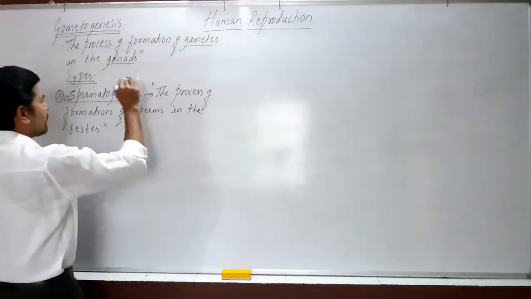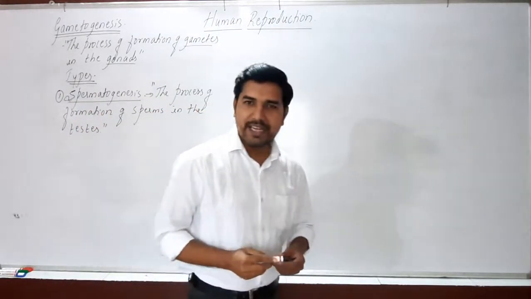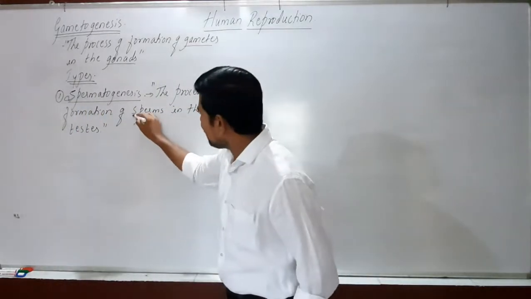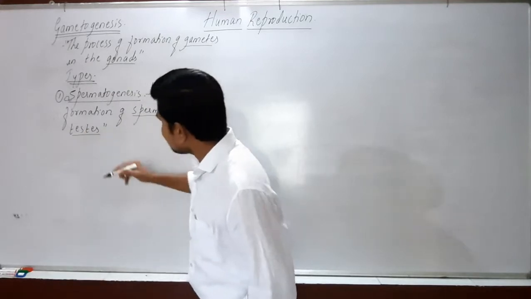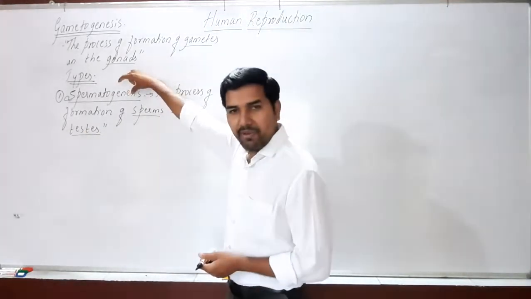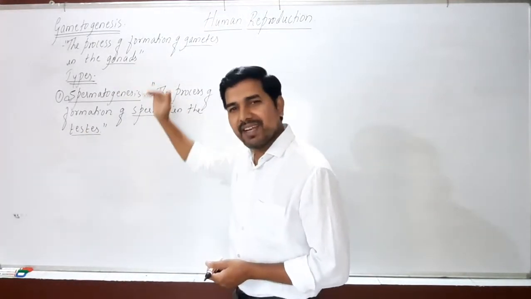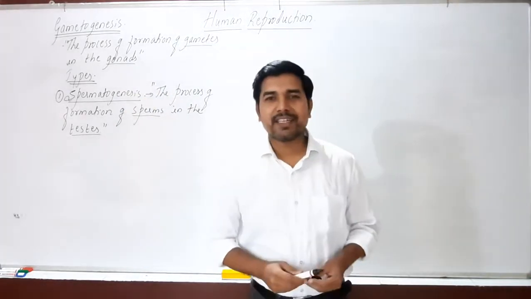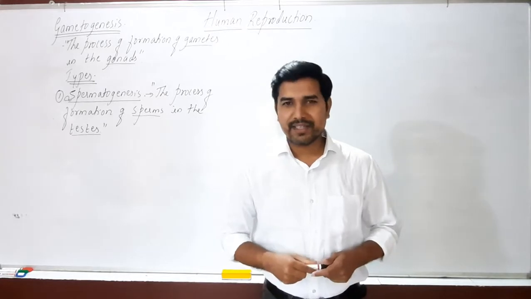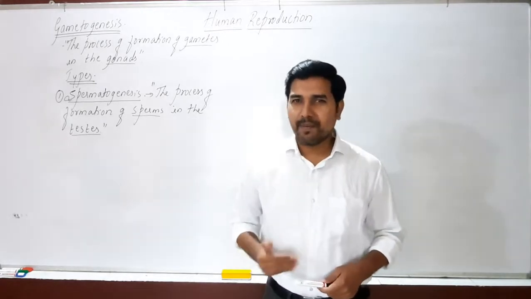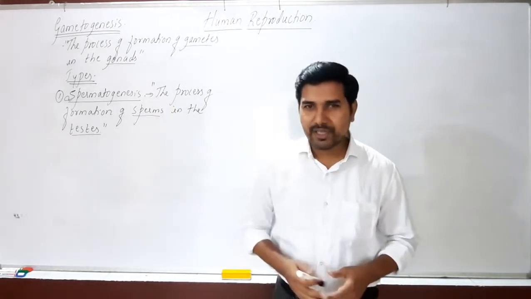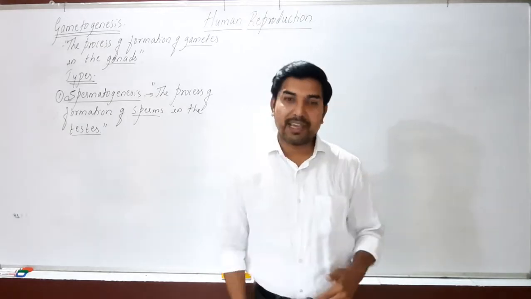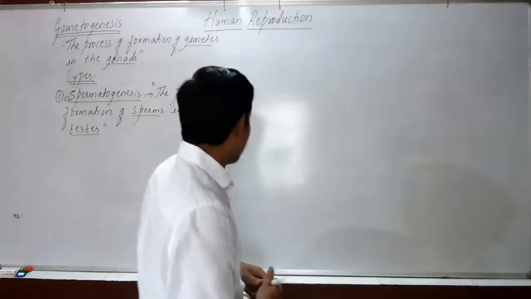This is called as spermatogenesis, formation of sperms in the testis. Now based on the heading only, we can frame the definition in a simplified way. Now how exactly the sperms are produced in the testis. So there are different steps by which the sperms are produced. So let's see the steps and we'll go to the schematic representation of spermatogenesis.